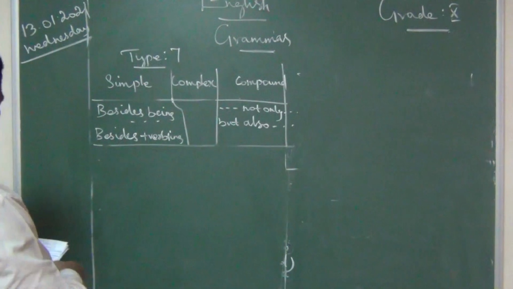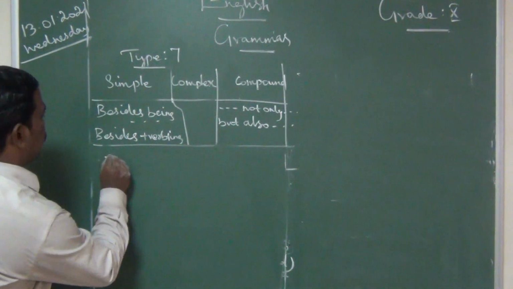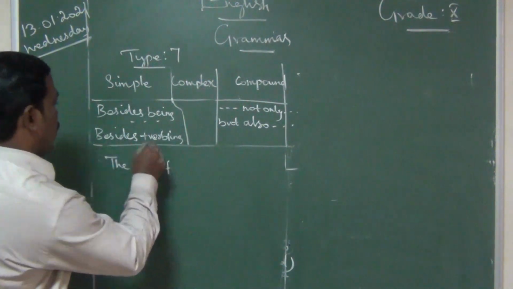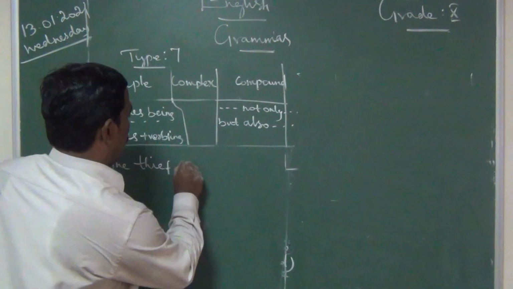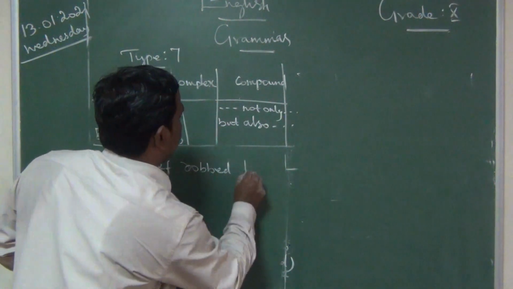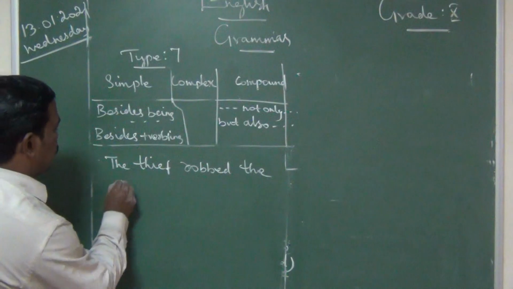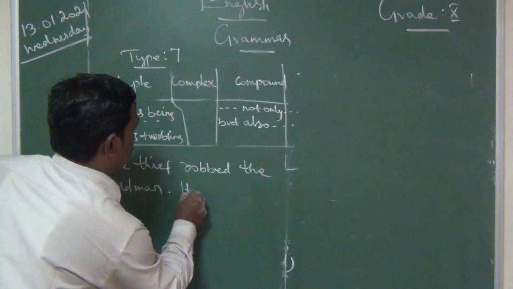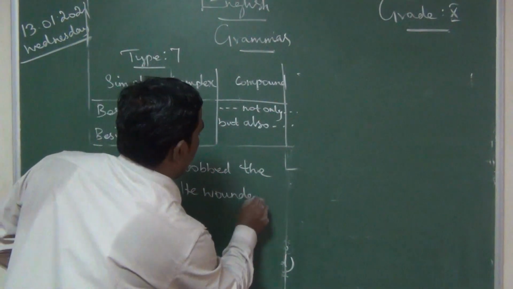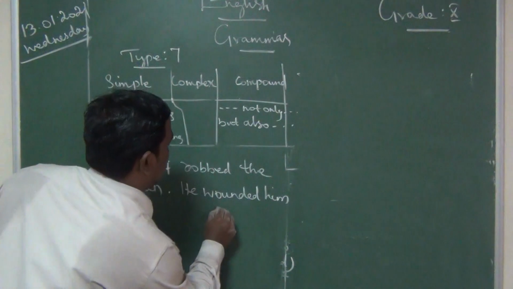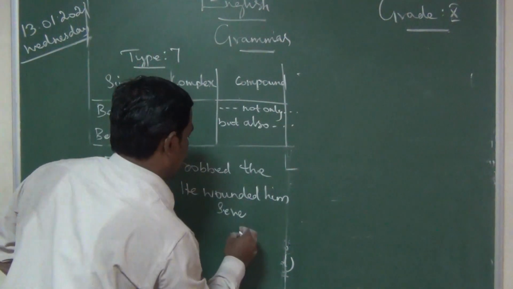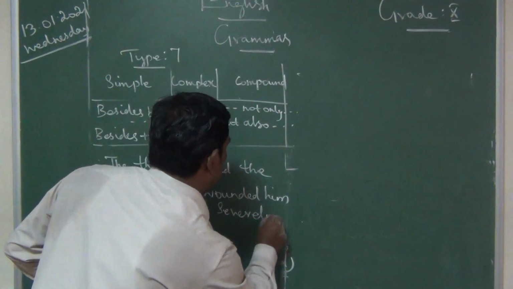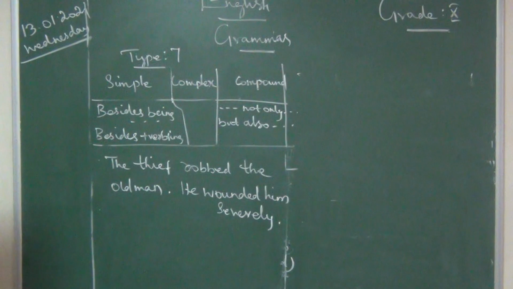The first sentence: the thief robbed the old man.